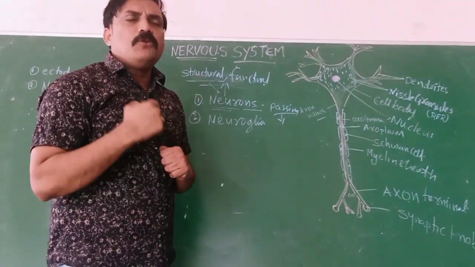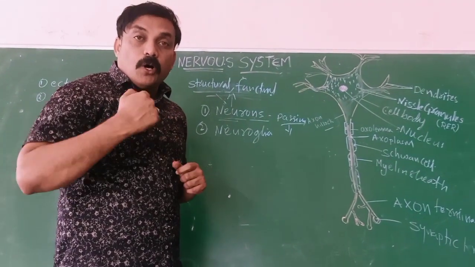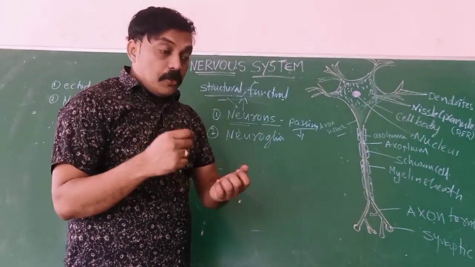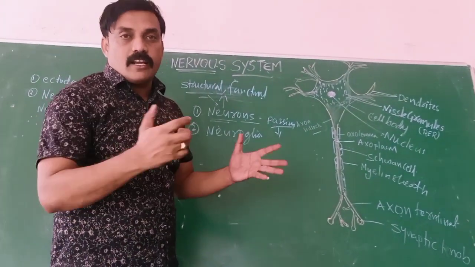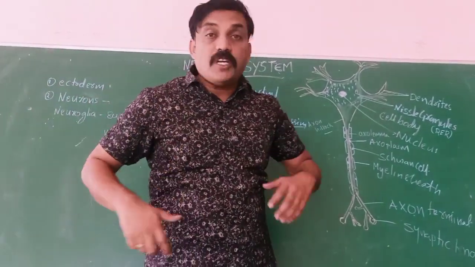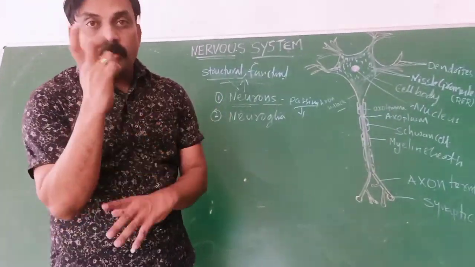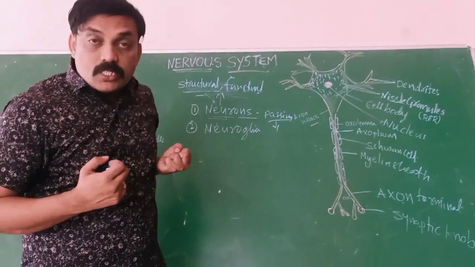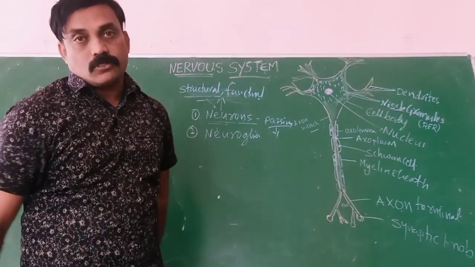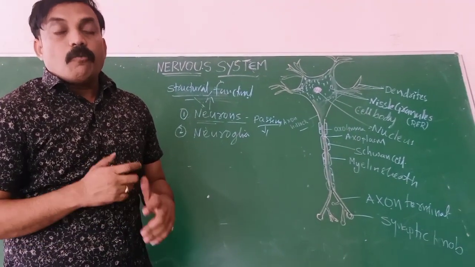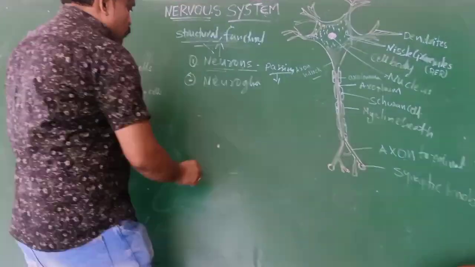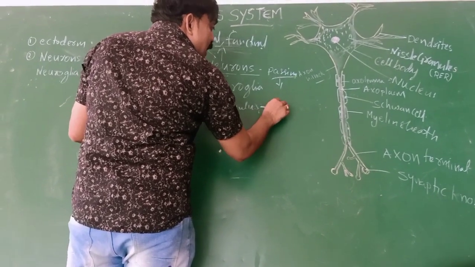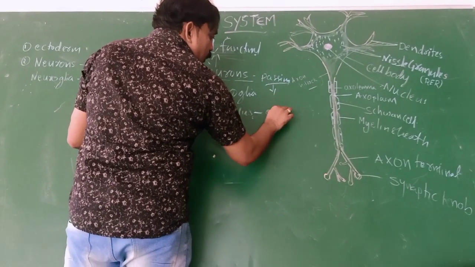So what is the main use of the nervous system? It is useful to observe the stimulus and give the response. Without the nervous system, we cannot respond to any stimulus in our body. Throughout the body, these neurons detect the stimulus and give the response. What are stimulus and response? Simple, let us discuss for two minutes. Stimulus means external changes.